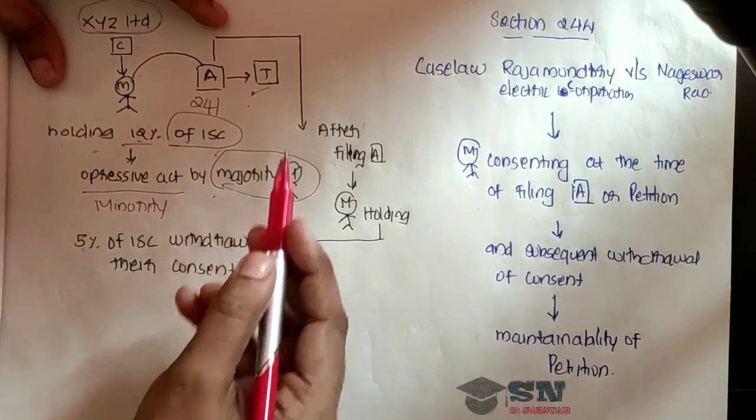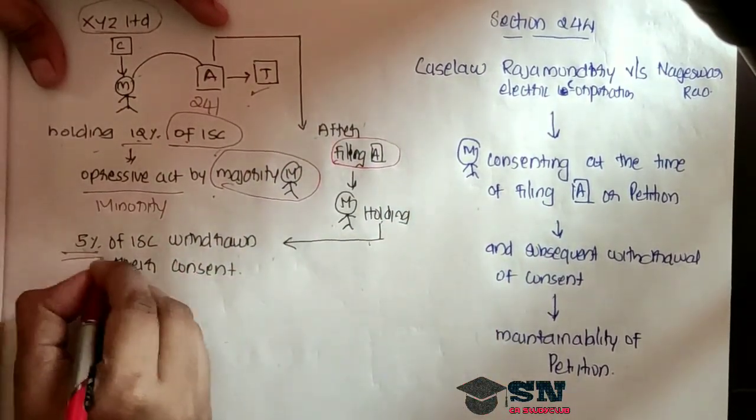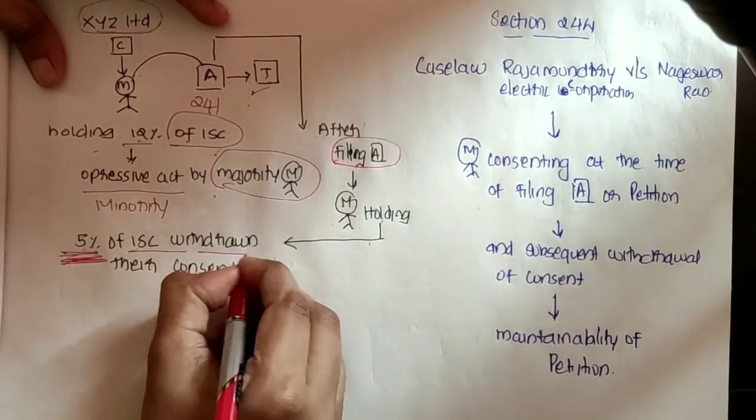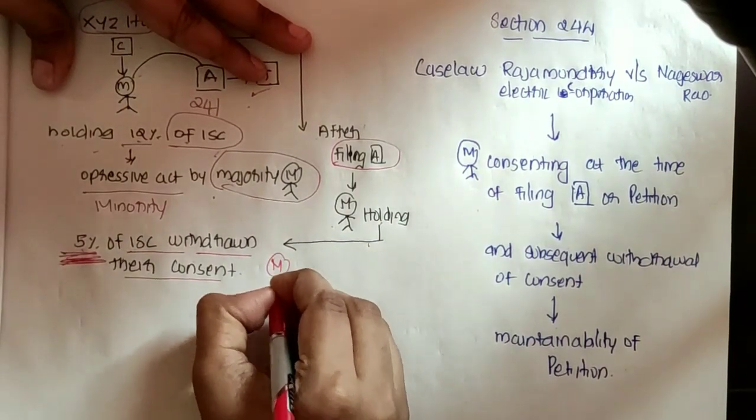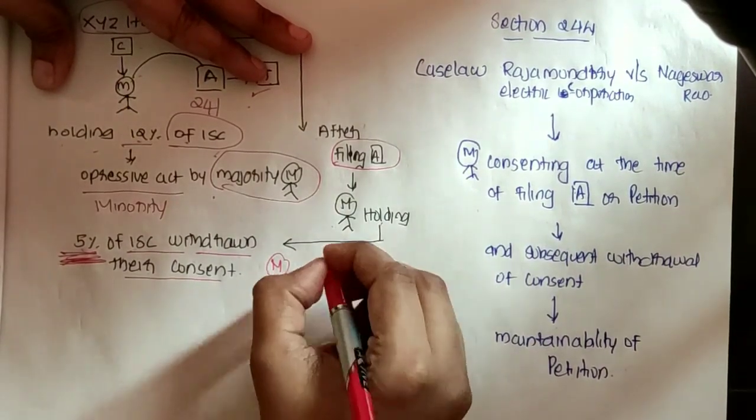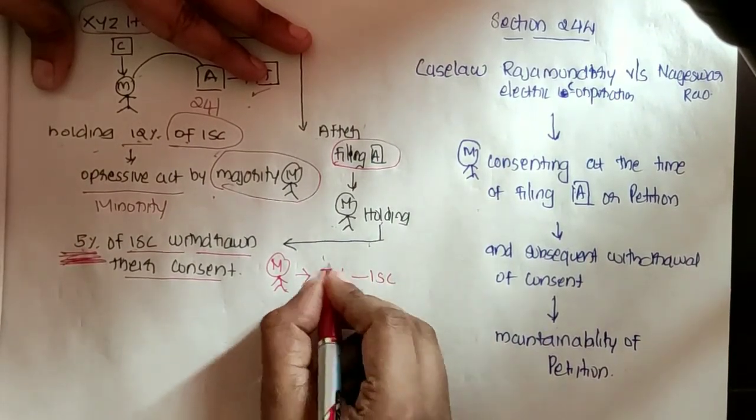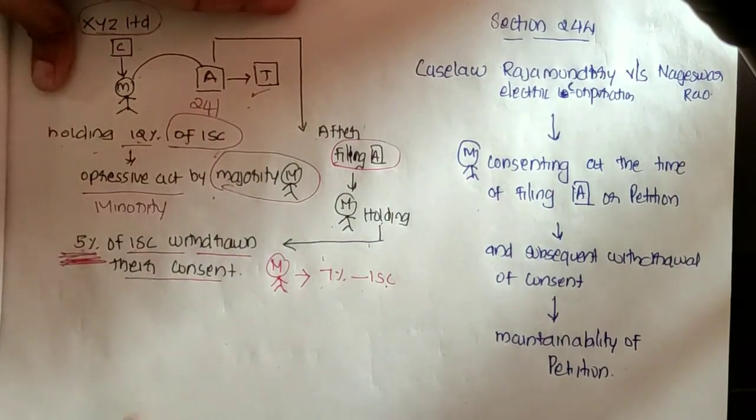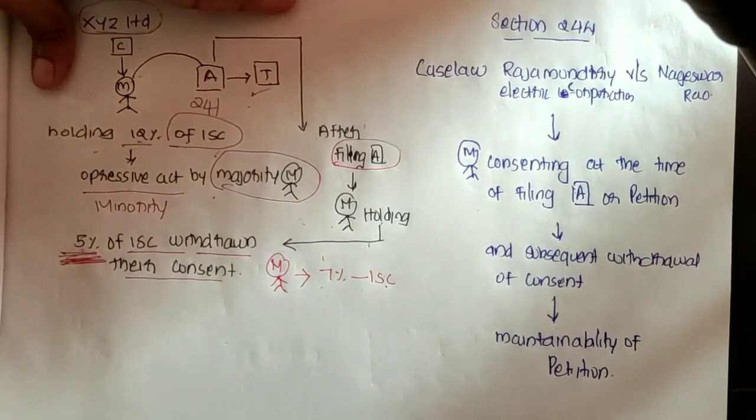And later what happened? After filing of that application, members holding 5% of issued share capital withdrew their consent. So only the remaining members holding 7% of issued share capital are still supporting the application or petition that has been filed under section 241. So whether it will affect the maintainability, that is the question.